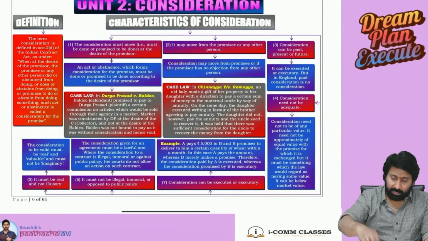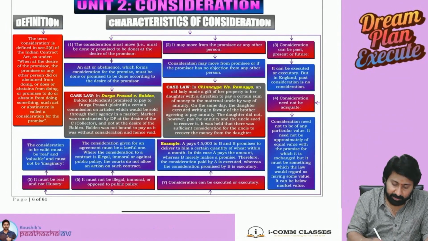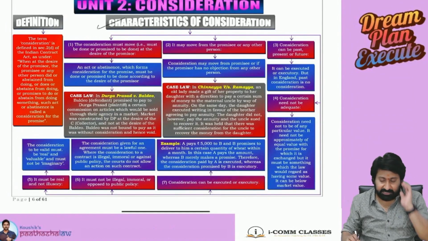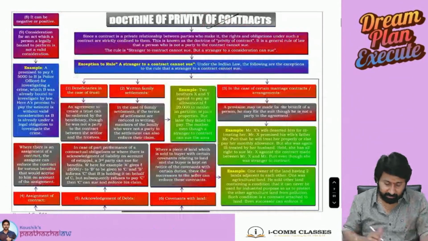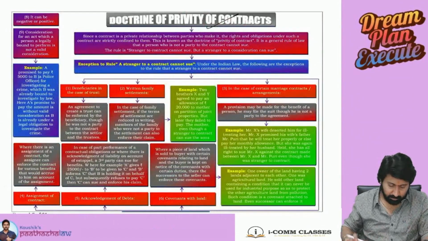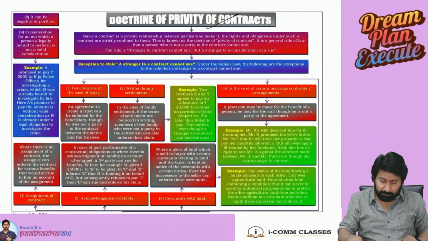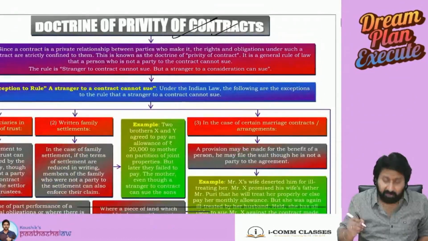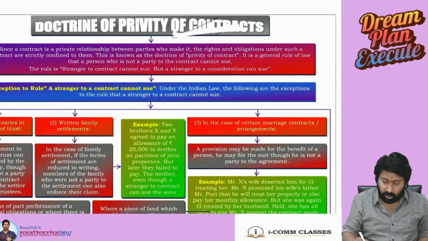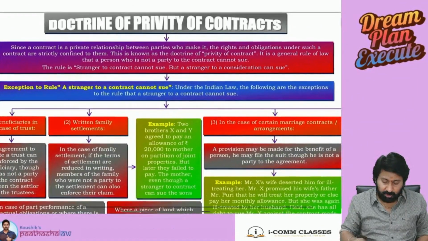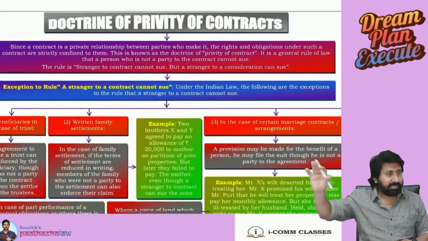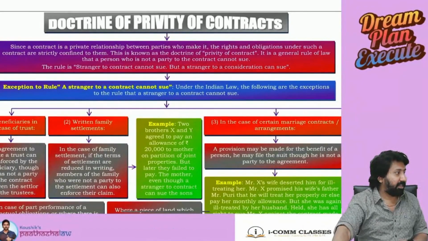Super. Next one. So what did we complete? Characteristics of consideration completed. Next. Main point, let us complete first: privity of contract. So what is it? Let us try to understand first. See the screen. Let me make it full screen.